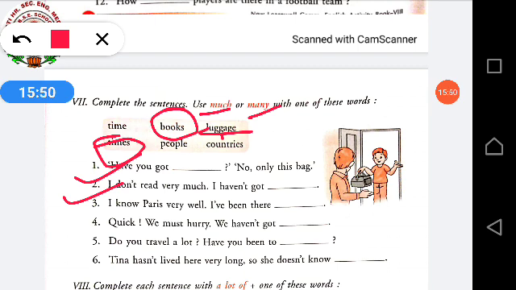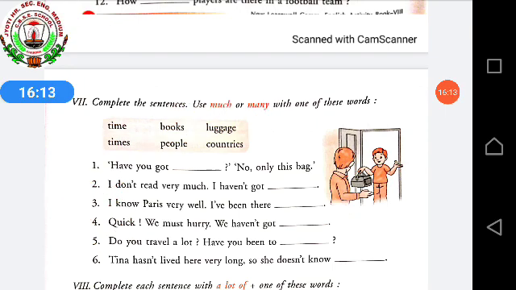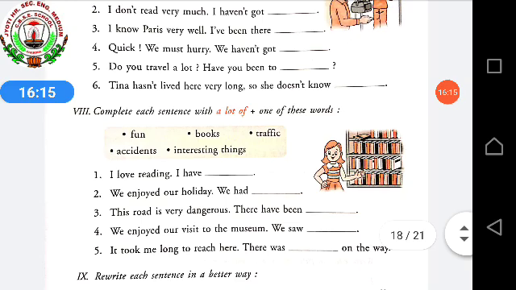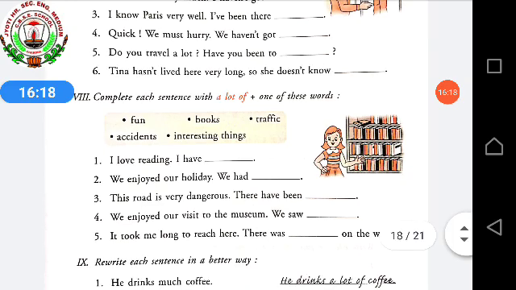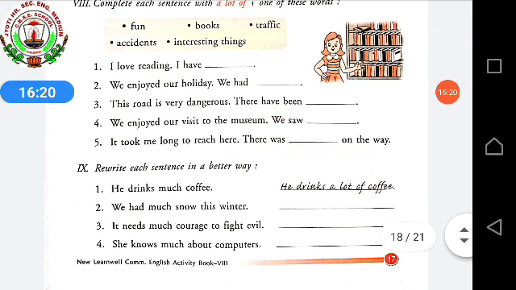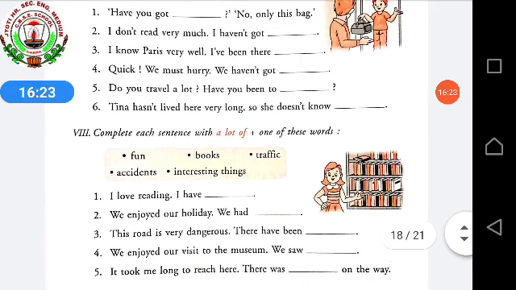Clear? In the same way, you have to solve 4, 5 and 6. So the first one is, have you got much luggage? No. Only this bag. Second one, I don't read very much. I haven't got many books. Third, I know Paris very well. I have been there many times. In the same way, you have to complete these fill-ups also, rewriting each sentence in a better way.